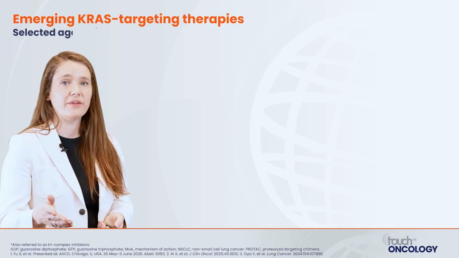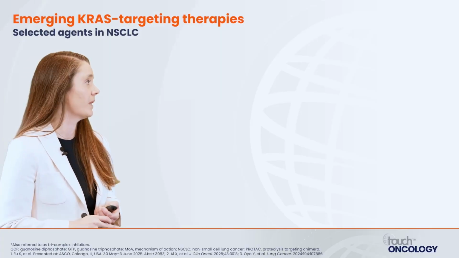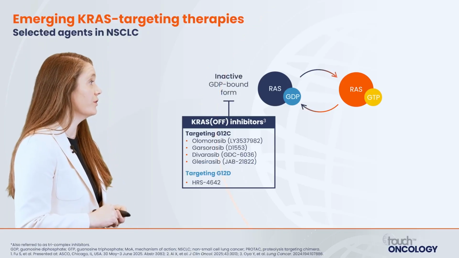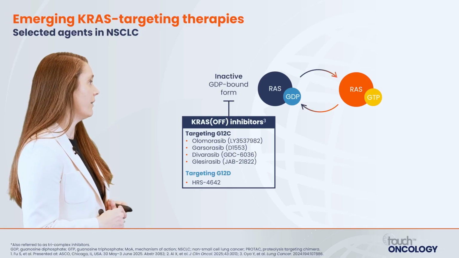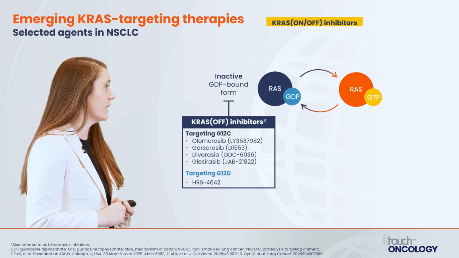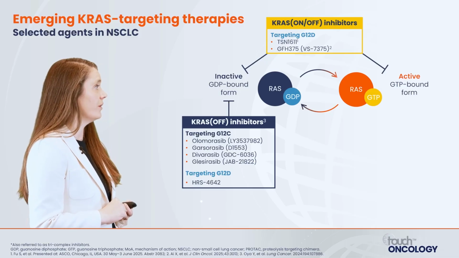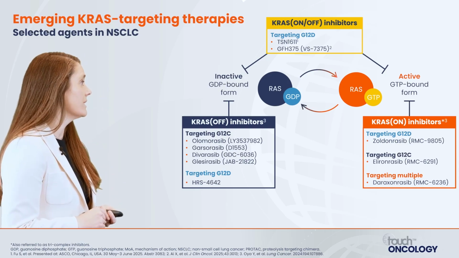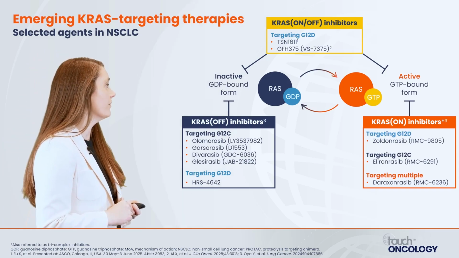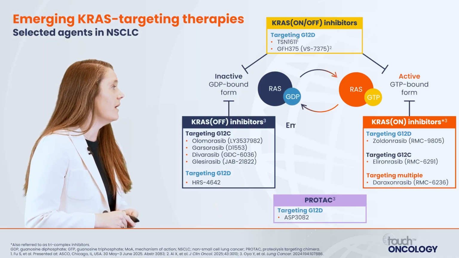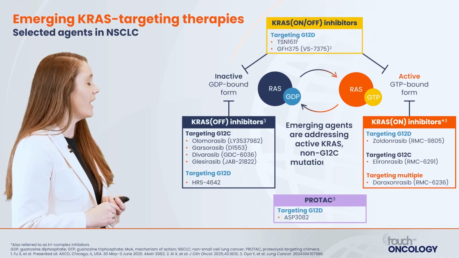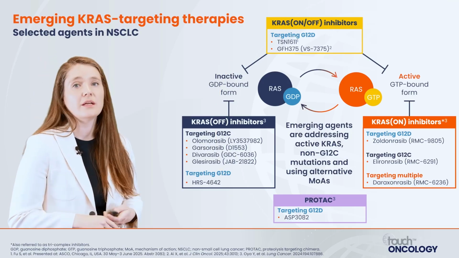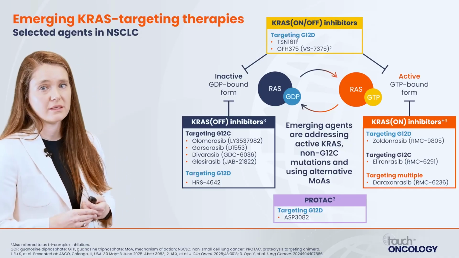Let's look now at some of the other emerging KRAS targeting therapies. There's multiple different mechanisms by which we're also trying to target KRAS. There are new and emerging KRAS-off inhibitors that still target KRAS G12C or G12D. We have KRAS on-off inhibitors, including those that are targeting G12D. We have emerging KRAS on inhibitors focusing on G12D, C, as well as other targets, and even PROTACs. These emerging agents are addressing active KRAS, non-G12C mutations, as well as using alternative mechanisms of action to try to really target KRAS through a variety of mechanisms.